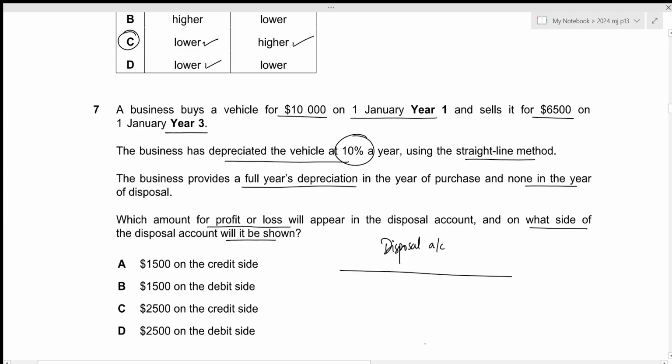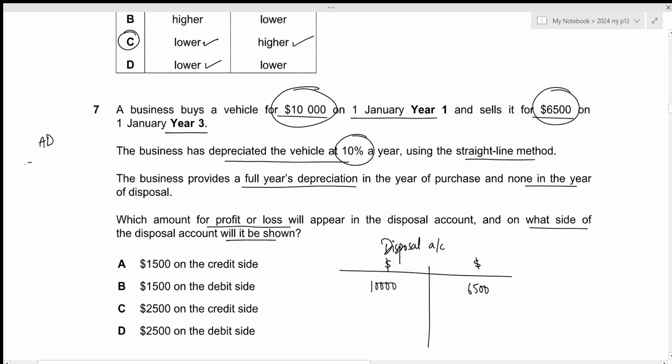We always start with the cost of the non-current asset that is being disposed on the debit side. So that will be 10,000 in this case. Then we have the sales proceeds. Sales proceeds will always be recorded on the credit side. The next thing that we need to record on the credit side is our accumulated depreciation.